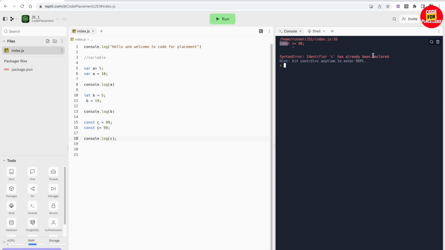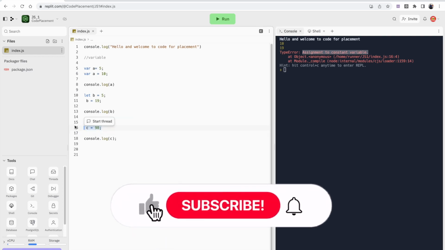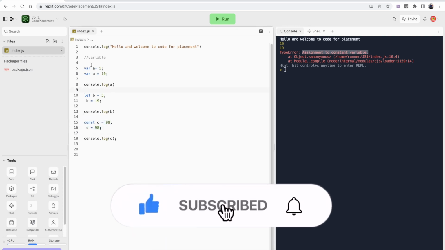Now let's say I'm not declaring, I'm just assigning the value, reinitializing it. As it is declared as constant, reinitialization is also not possible. Assignment to a constant variable is not possible. So this is all the difference we have for var, let and const.